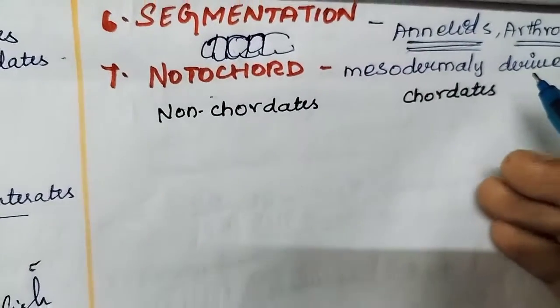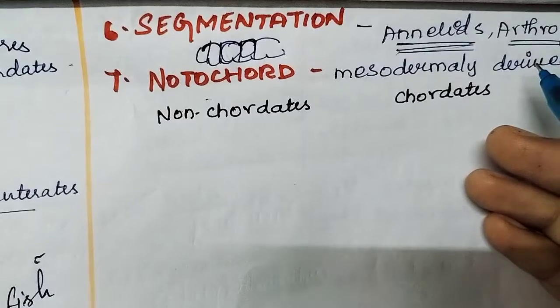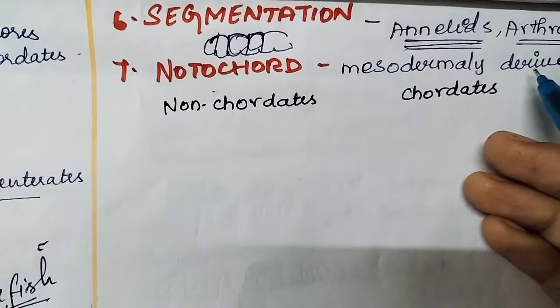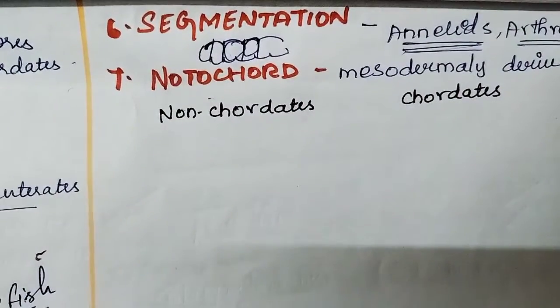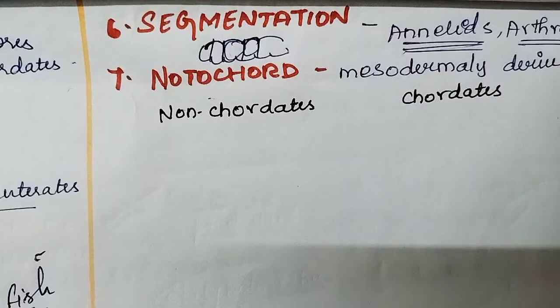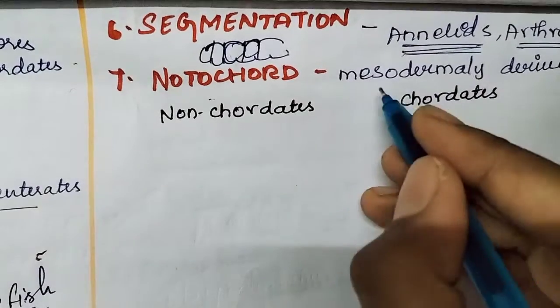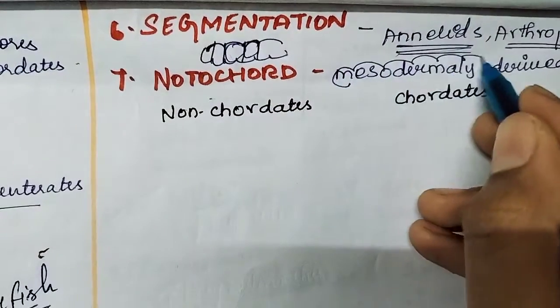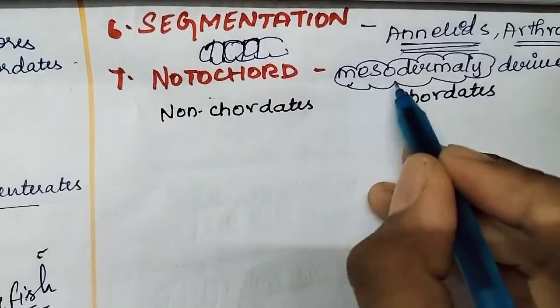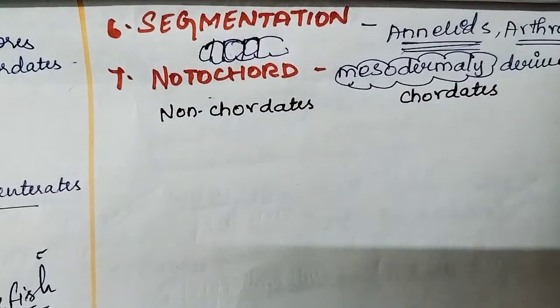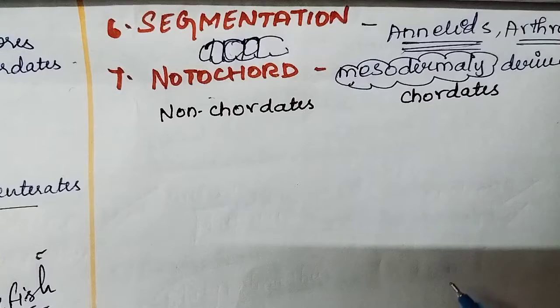Notochord. Notochord is an interesting structure. It is an elongated rod-like structure formed during embryonic development itself. See this point, it is a mesodermally derived part of our body.